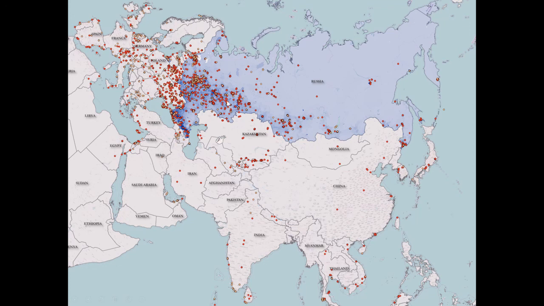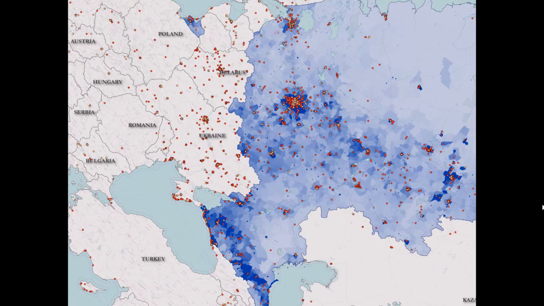You can see most of the posts are clustered in the denser areas, but in Siberia the population centers of Novosibirsk, Irkutsk, Yakutsk, and Vladivostok are easy to see, as well as the Ob River. You can also see this nice grouping in cities in Kazakhstan, Kyrgyzstan, and Uzbekistan. Let's take a closer look.